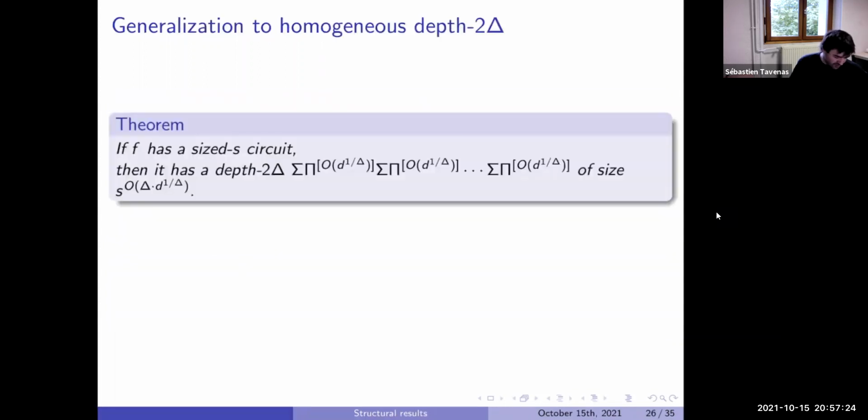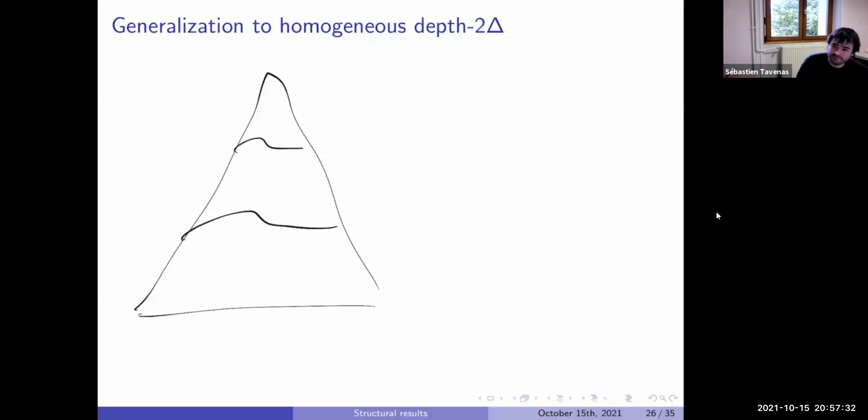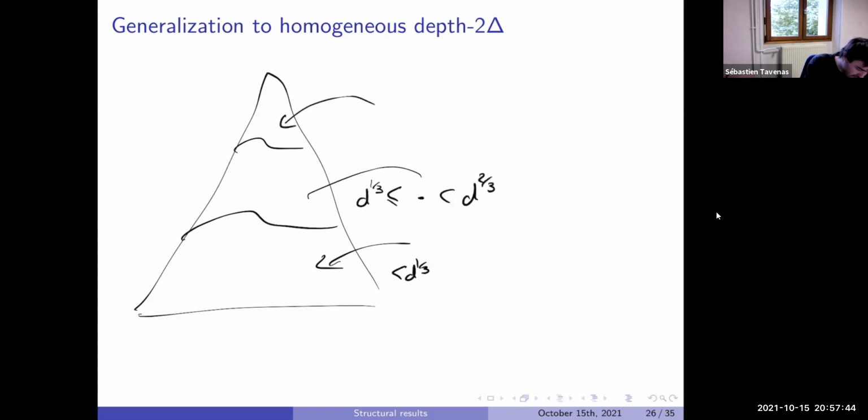One thing I wanted to mention fast, I will put something here. Here we cut in 2, but now we can cut in 3. We put here the gates which are below d to the 1/3. Here the gates which are between d to the 1/3 and d to the 2/3. And here we put the gates which are larger than d to the 2/3. In fact, all the things which appeared before work now the same.